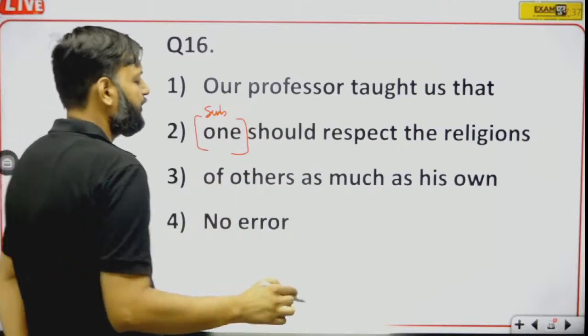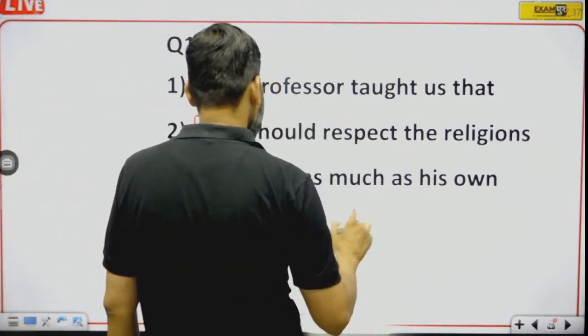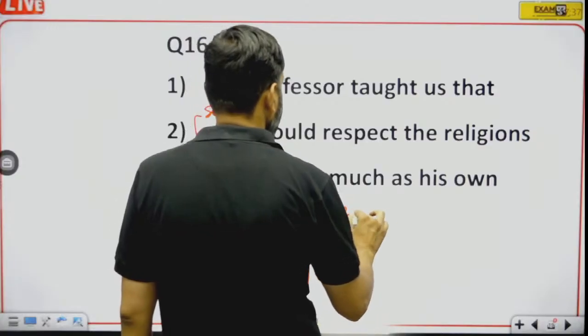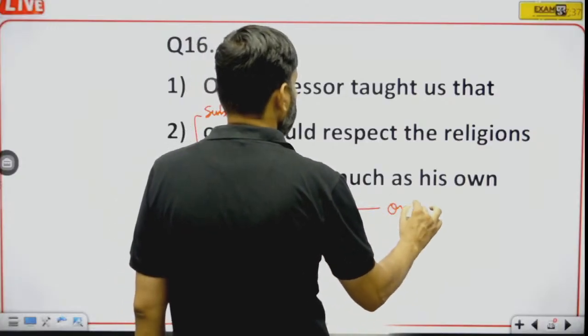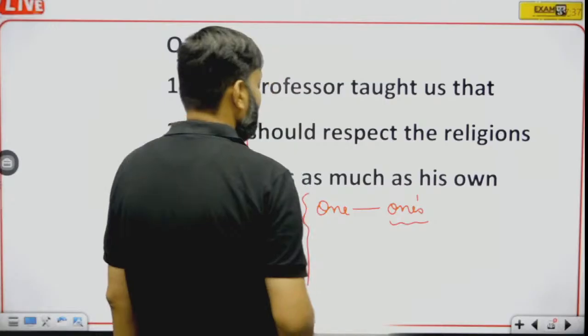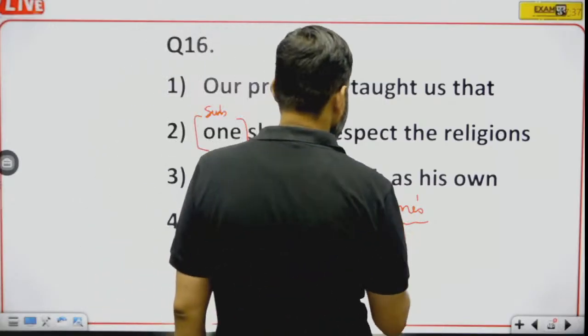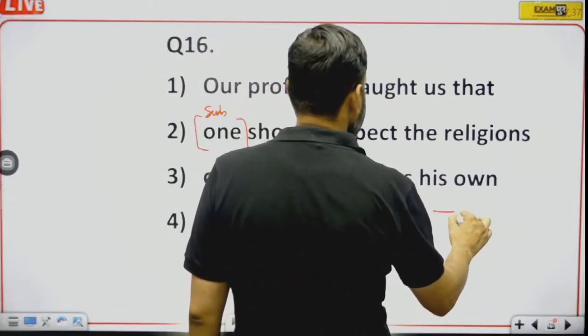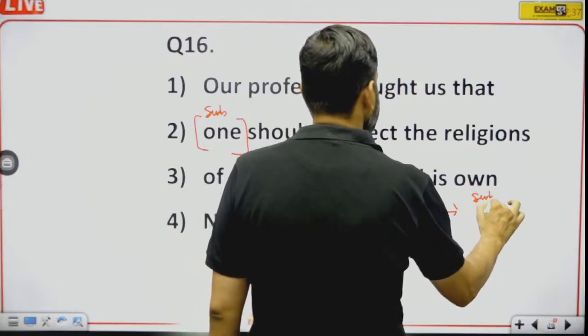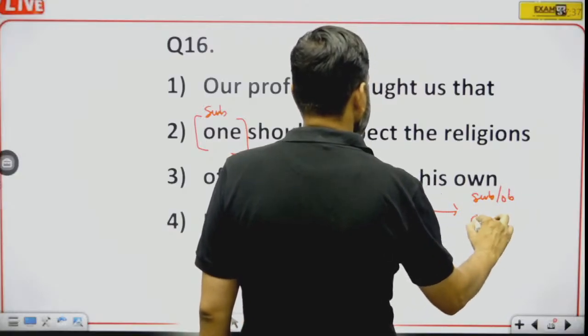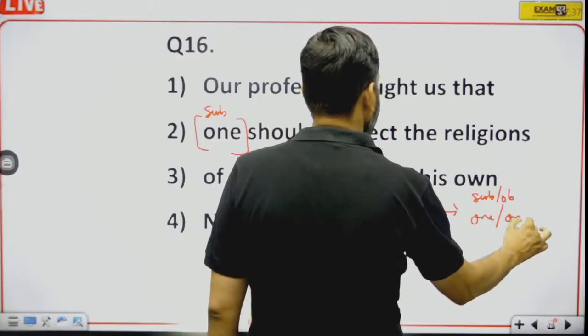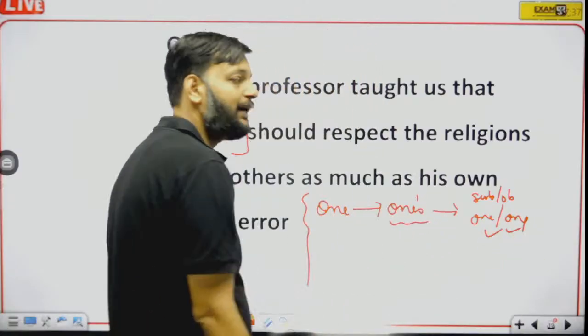Now we have studied several times that one is followed by ones as possessive. And one more thing, one is never replaced by any other word. Subject and object of one should also be one because one is never replaced by any other word.